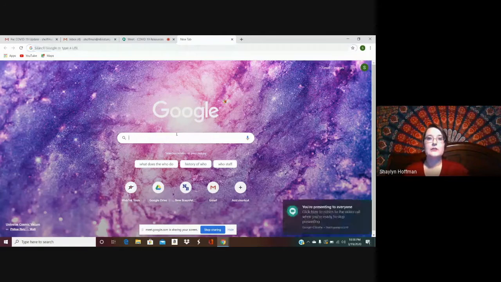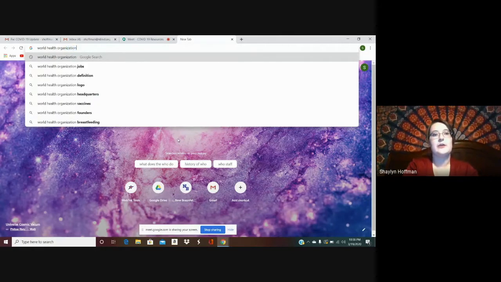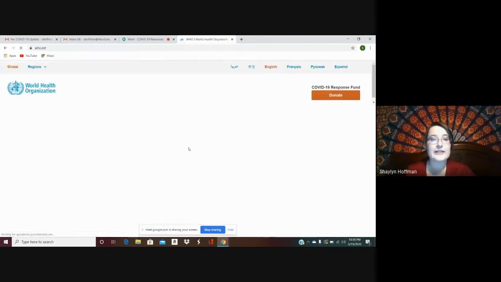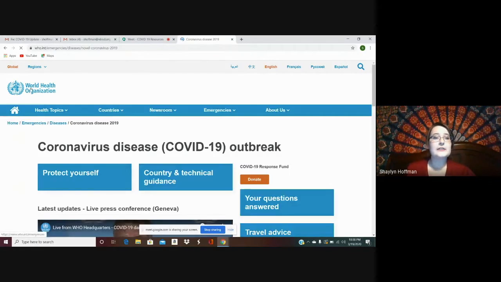The first resource that I want to share with you is going to be the World Health Organization. This is going to share information about COVID-19 or the coronavirus from a global and international scale. So we're going to click on this link right here, which is the World Health Organization. Then we're going to click on their coronavirus disease information. We're going to click Find Out More. The reason I really like this site is that it has a very easy to read FAQ. So we're going to go there first.